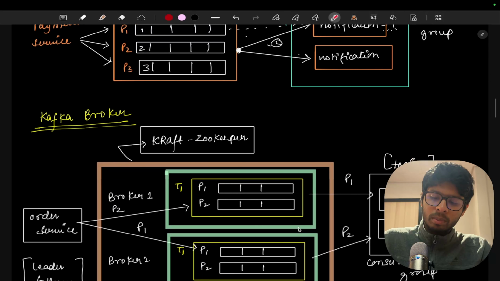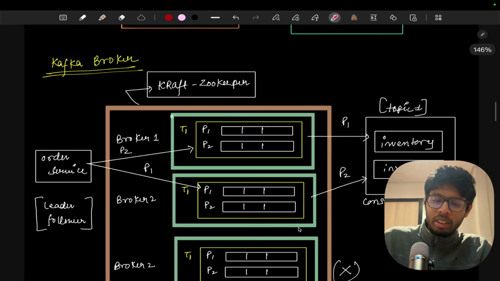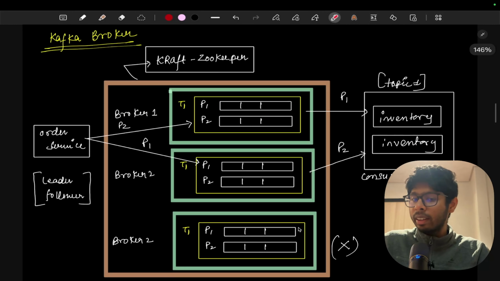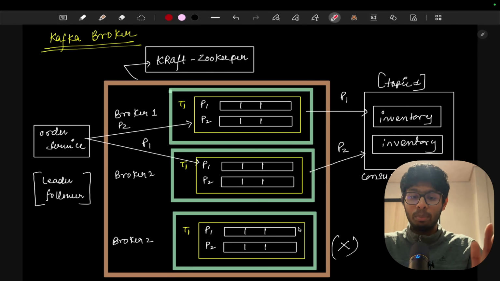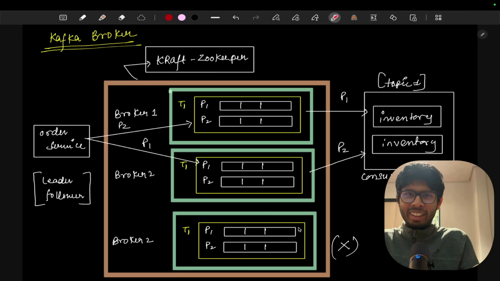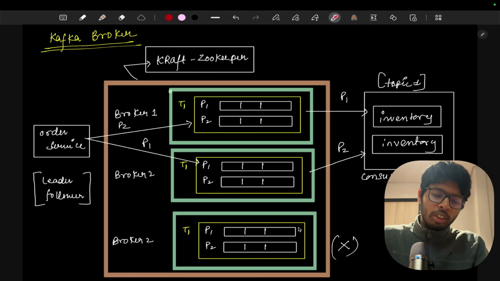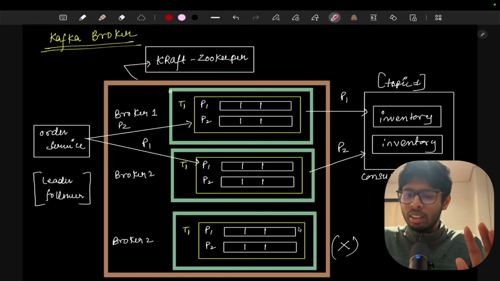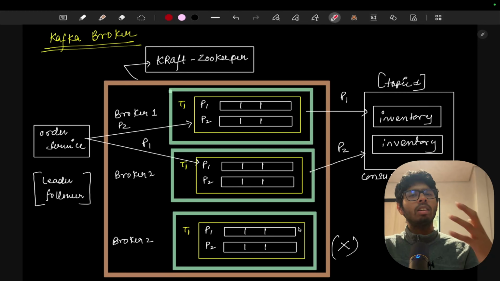Now we have studied every single thing. We will revise it and then move to what the Kafka brokers are, and this is the final architecture that we finally reach. First of all, I'll make you revise every single thing one more time, and then we will understand the brokers. This is the final concept, and once you understand it, everything will be clear to you.